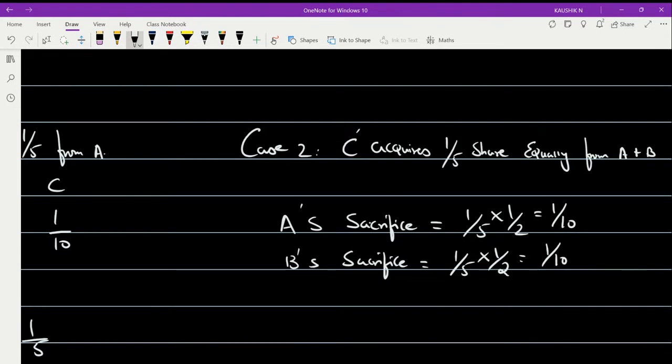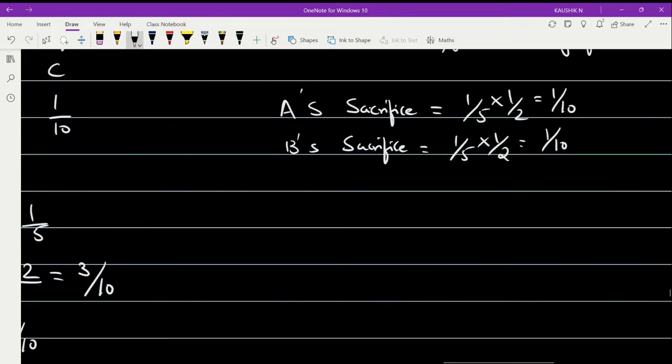So now let's find out the share of profits of A and B, right? So find out A's new share. How to find A's new share? It is quite simple. The old share of A, that was 5 by 10, minus the sacrifice that he has done, 1 by 10.